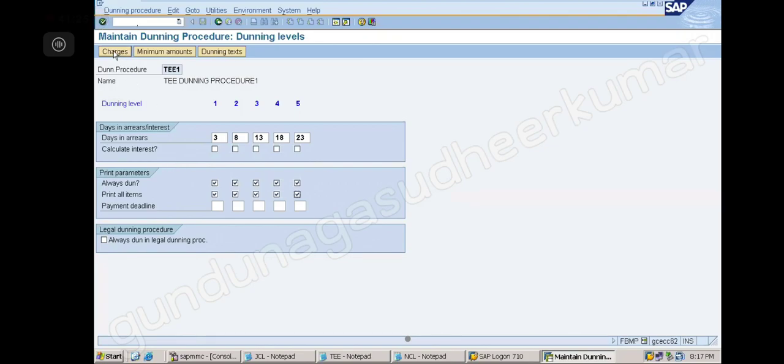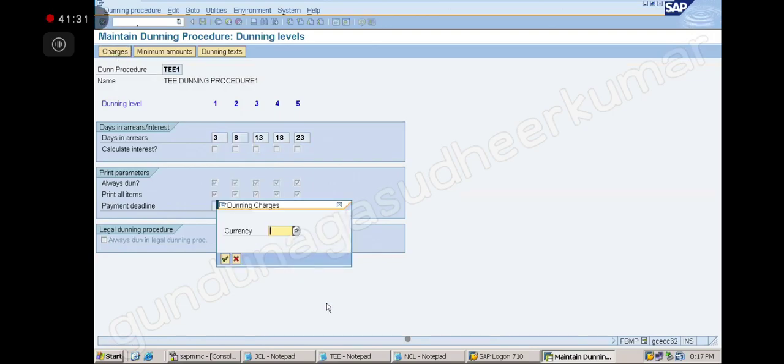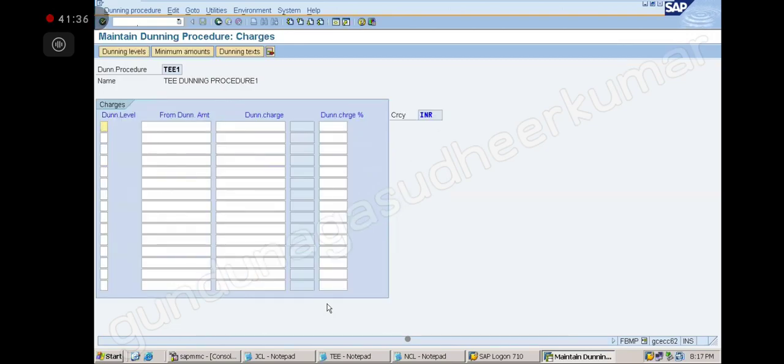Next you click on the charges, dunning charges. Click on the dunning charge. Currency, what currency? INR. Enter. Okay, dunning level I am giving: first level, second level, third level, fourth level, fifth level. From dunning charge, how much do I want? First level 100 rupees. Second level 200 rupees. Whatever, you can give thousands also. I am giving here like this. So based on the level it is increasing, right? Because more and more dunning charge is accumulating. So dunning charges also I have given.